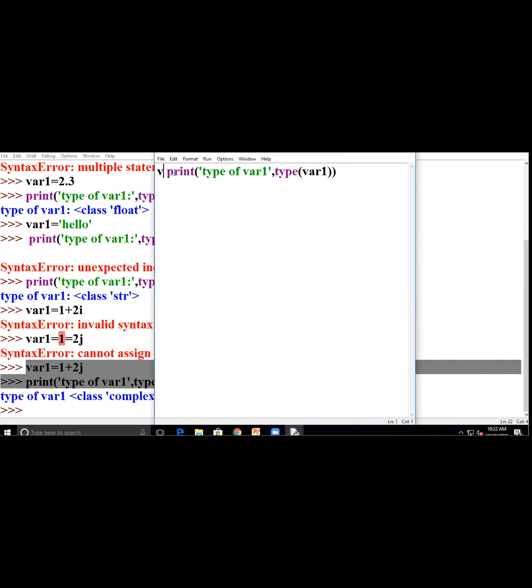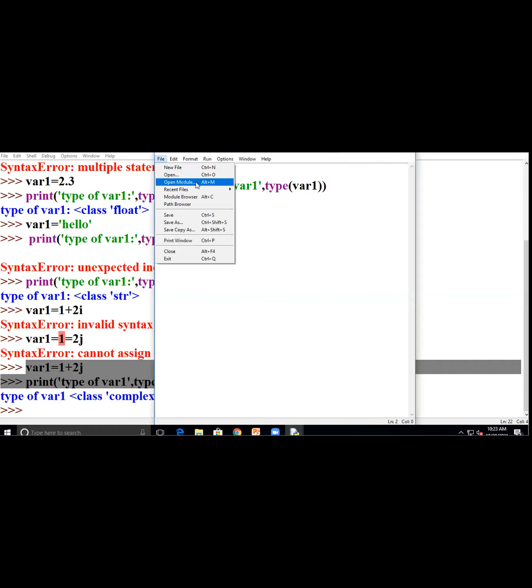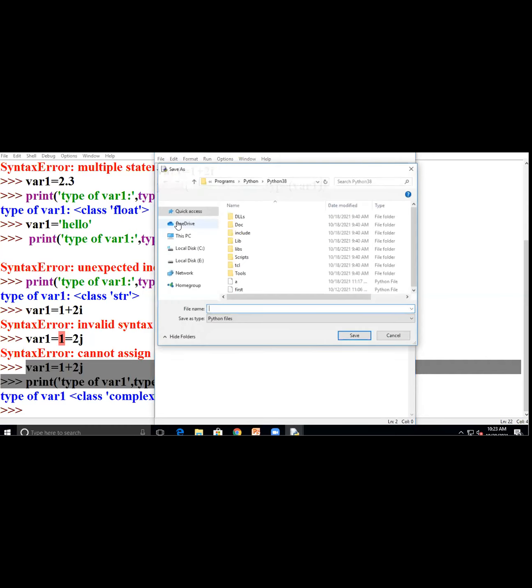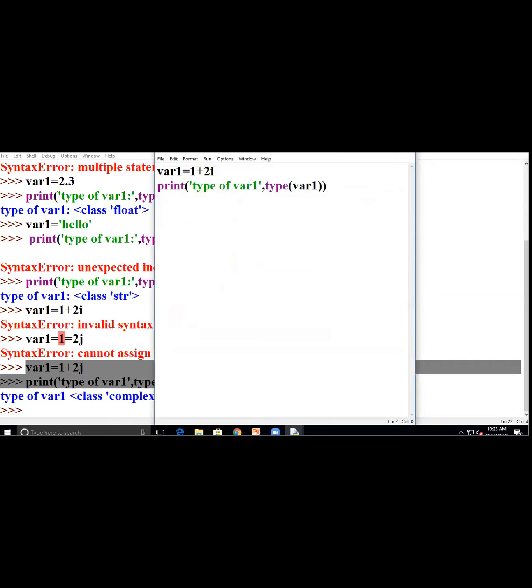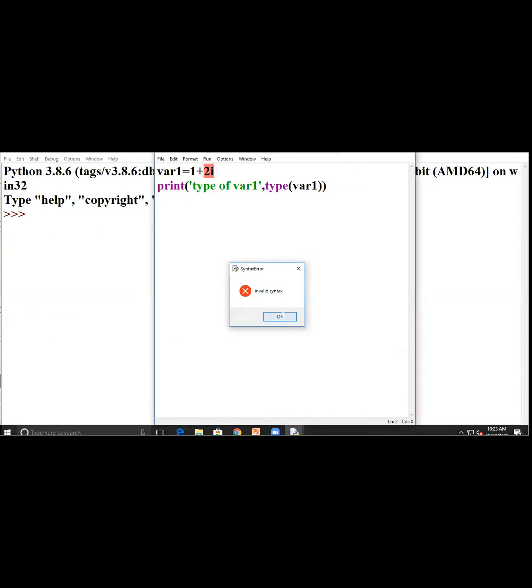So we will see var1 is equal to 1 plus 2i. Invalid syntax of i.